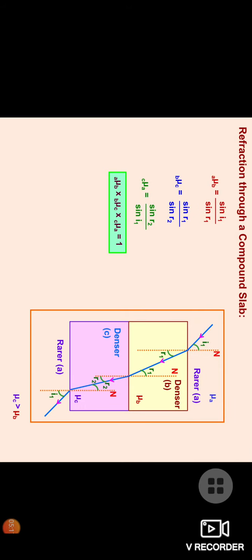Refractive index of all mediums: A to B, B to C, and C to A again. If you multiply them, we get the answer 1. Clear? So we have refractive index A to B into refractive index of B to C, which is equal to refractive index of A to C. Similarly, for all we get the same.